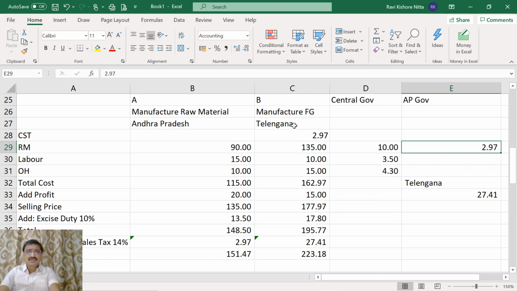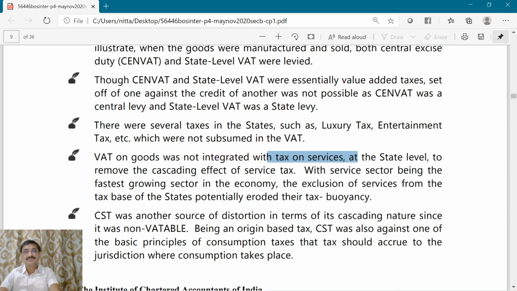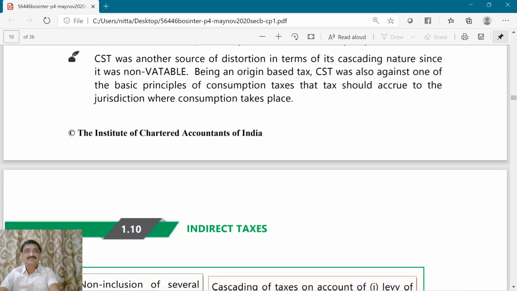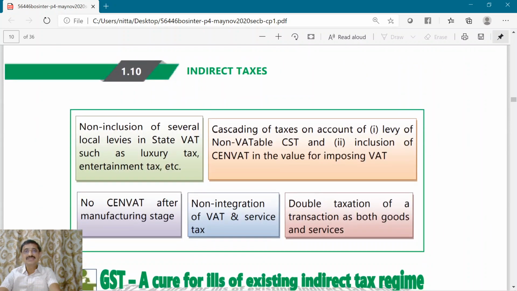Later on, B, who bought the goods and is in Telangana, could not take the input credit of 2.97 from 27.41, because at the preceding point 2.97 went to the AP government, and it can't be allowed as input tax credit by the Telangana government because it did not receive it at the preceding point. That is another drawback which was there.